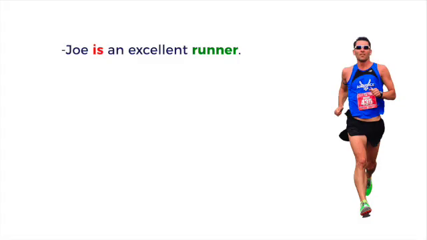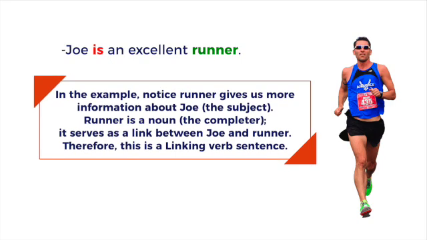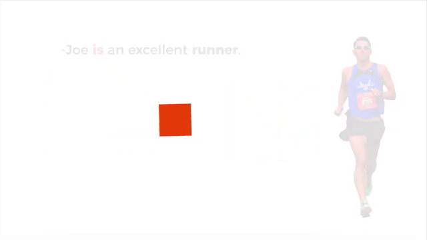For example, Joe is an excellent runner. In the example, notice runner gives us more information about Joe, the subject. Runner is a noun, the completer. It serves as a link between Joe and runner. Therefore, this is a linking verb sentence.